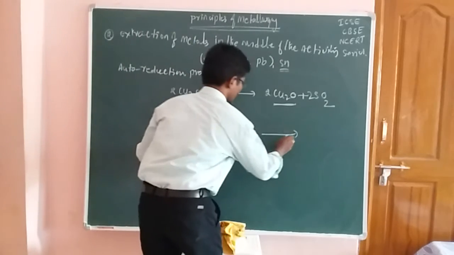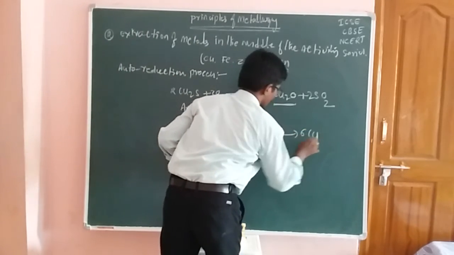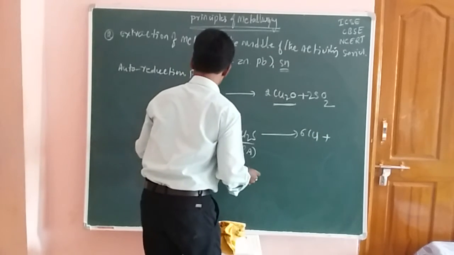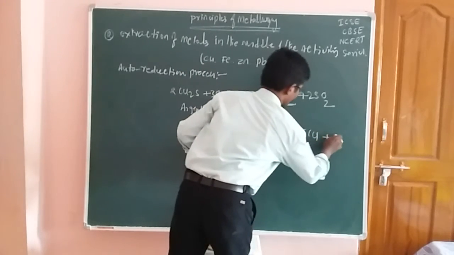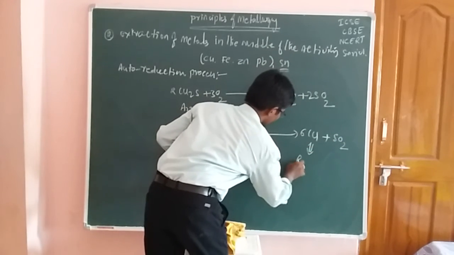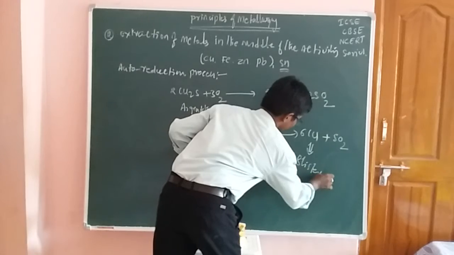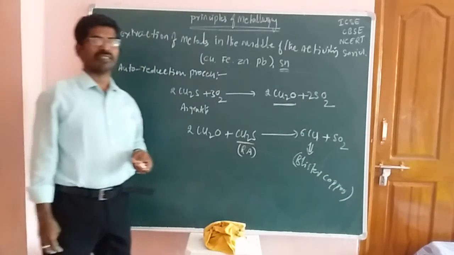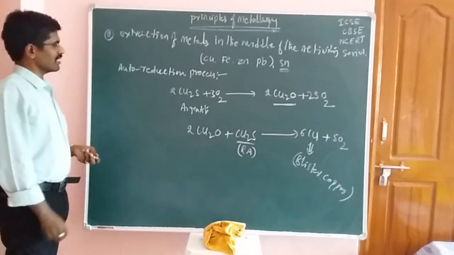From this reaction we get 6 moles of Cu and SO2 compound. This copper is called blister copper. The name of this compound is blister copper.